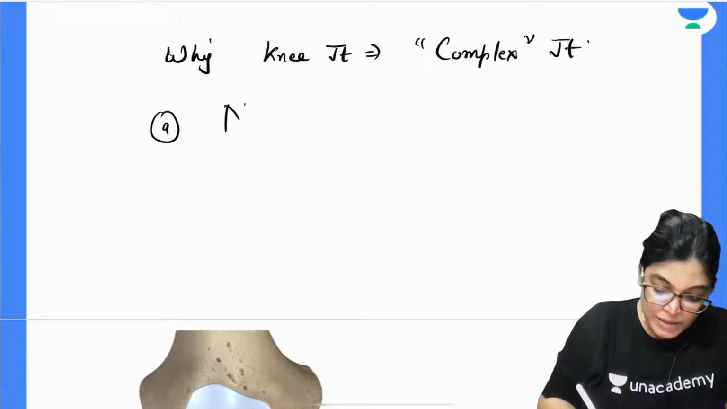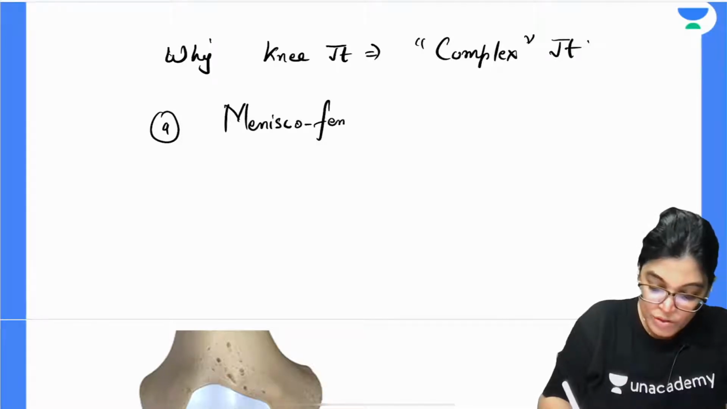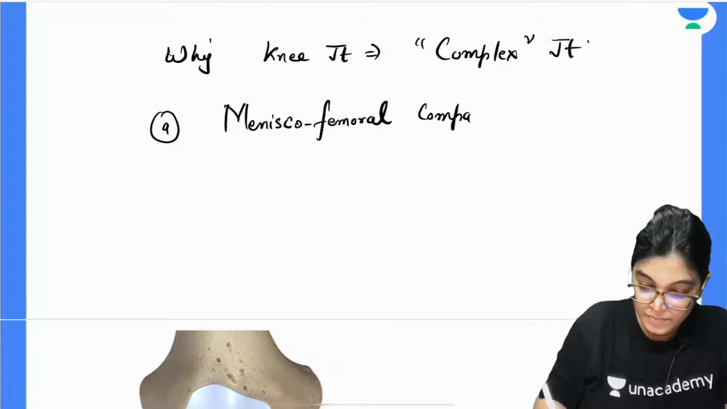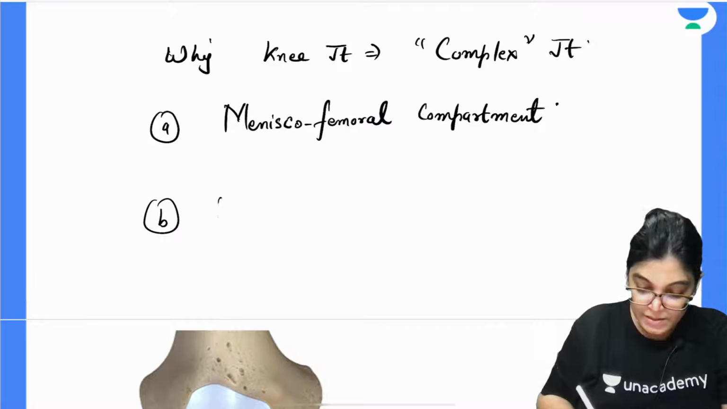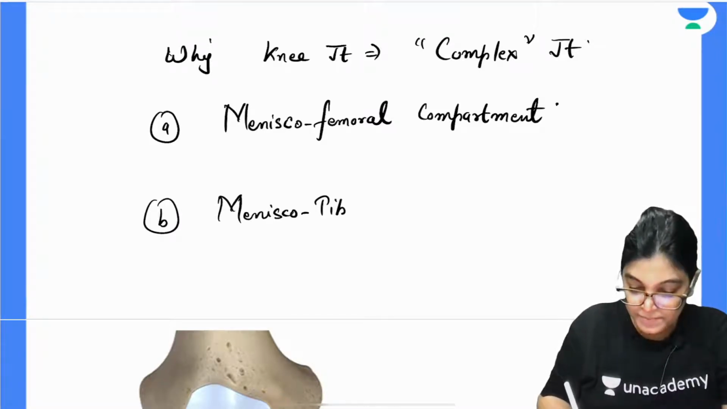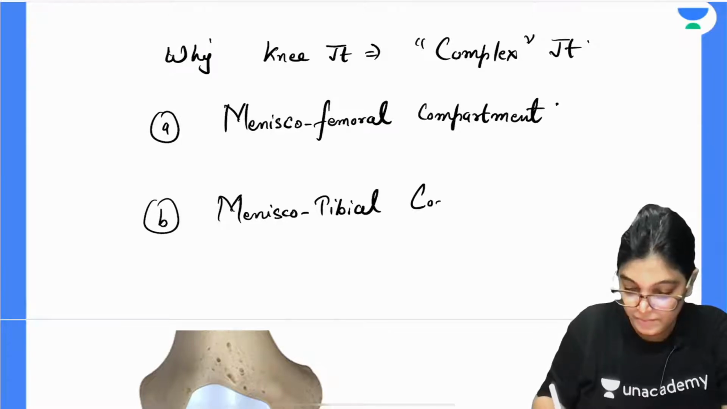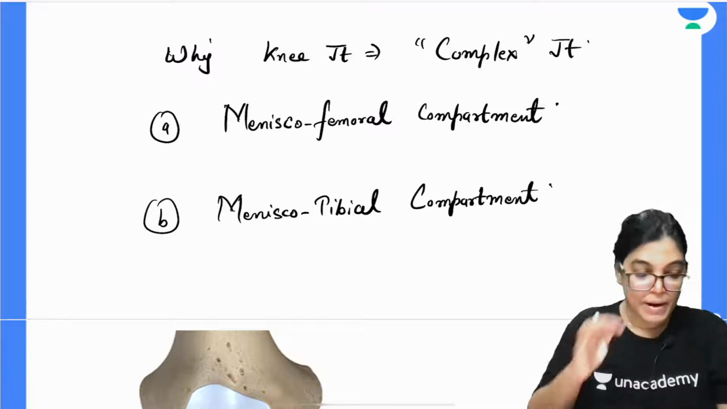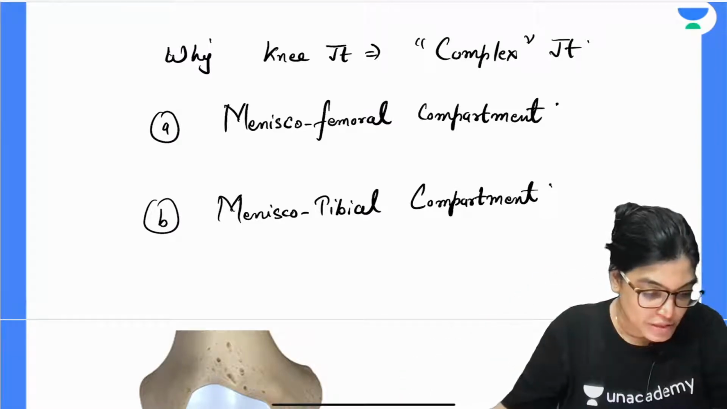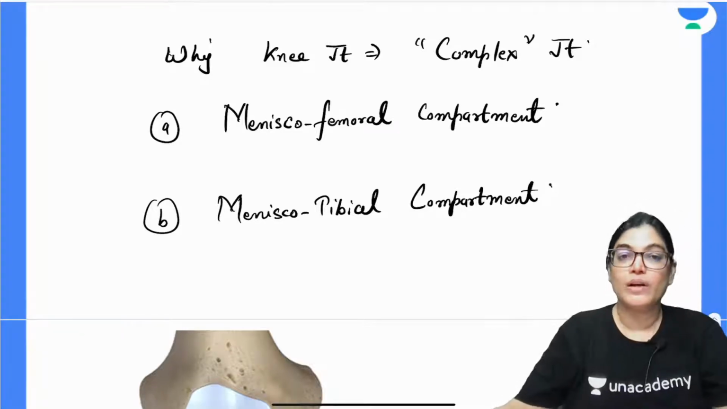So two compartments are there. One is the meniscofemoral compartment, and the other is the meniscotibial compartment. So two compartments are there, meniscofemoral and meniscotibial. Yes, Hussain, you are absolutely right. Both of you are absolutely right.